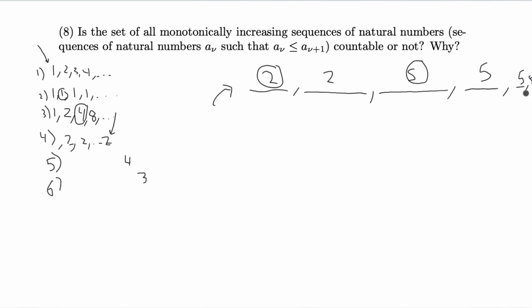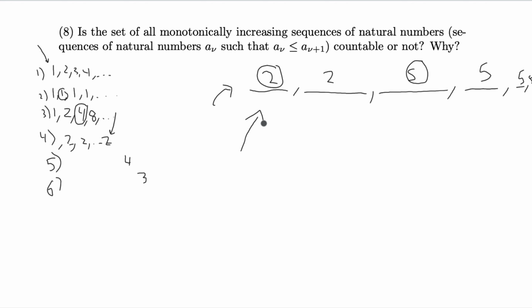This sequence we've generated now is different from the first sequence in the first place, the second in the second, the third in the third position, the fourth sequence in the fourth position, and so on and so forth. So this is a new sequence, and by our method of generation, this is a monotonically increasing sequence.